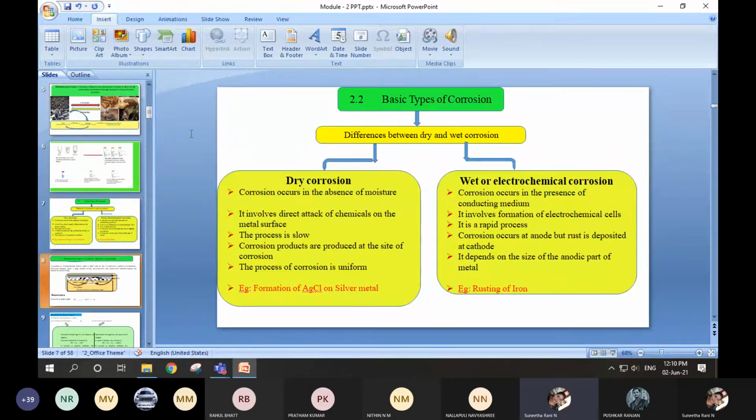Our slide is moving. No, ma'am. It got hanged. What happened? Now ask me, what is your doubt, Pushkar?